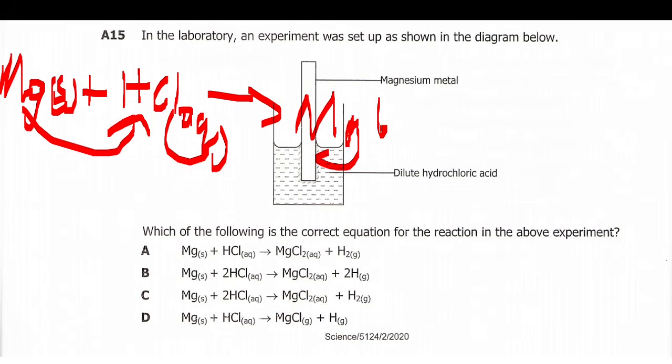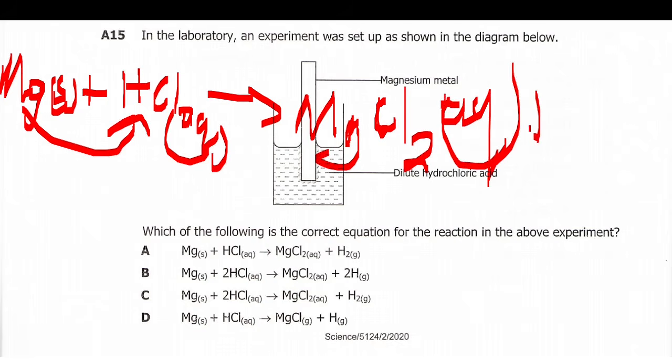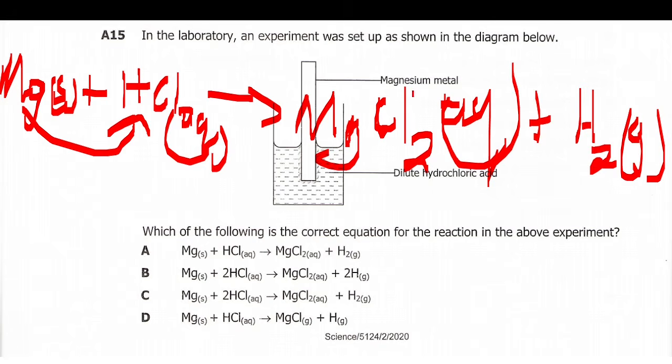chloride. So it will be magnesium chloride. It will be aqueous because it will still be in liquid form. Then the hydrogen will be removed. It will come out as a gas, H2 gas. So this is just rough. Now you need to balance this equation.